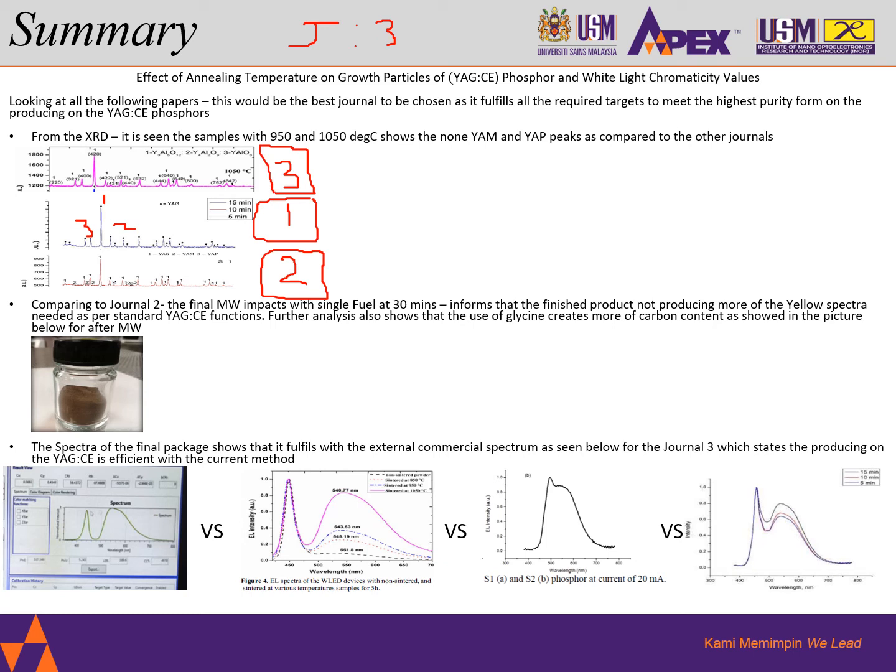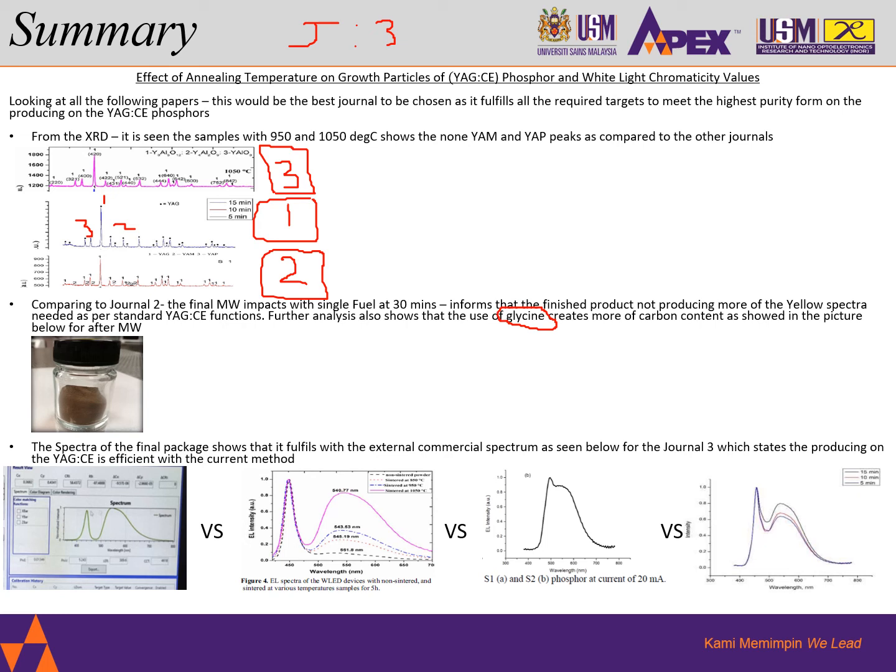Now, a further topic: comparing to journal number 2, the final product after microwave with single fuel at 30 minutes of annealing tells me the finished product is not producing the yellow spectra needed as per standard YAG function. Comparing to journal number 3, which we know very well is achieving the YAG cerium spectrum with the XRD results, journal number 2 tells me another detail which I further analyzed. Something interesting that I managed to check is that this glycine-alone fuel was also done in other papers.